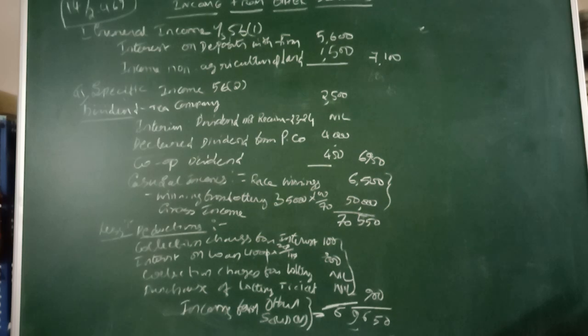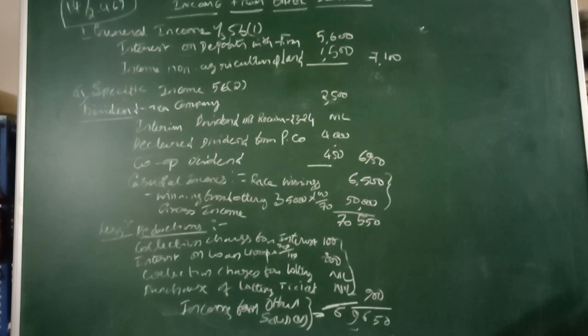Then another one is a declared dividend from P company, 4,000 rupees. It is taxable, and that 4,000 is taken for the assessment year 24-25. Then cooperative dividend of 450 rupees, dividend received from a cooperative society, is taxable. So these are all the dividend income.